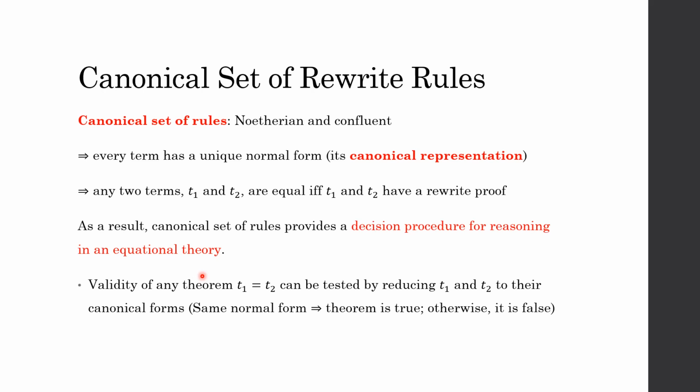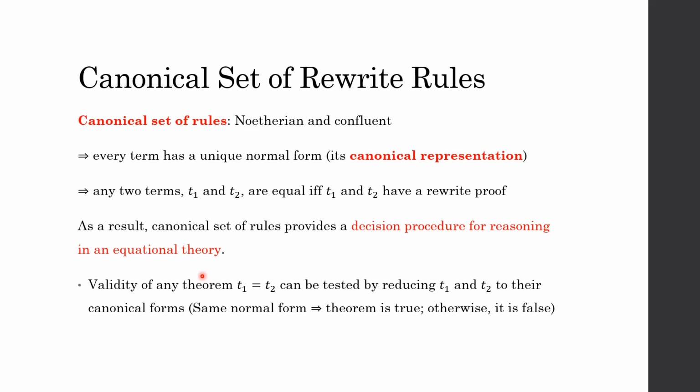With a unique normal form, any two terms T1 and T2 are equal if and only if T1 and T2 have a rewrite proof, which means both will normalize to the same normal form, and that normal form will be unique, so we do not need to worry whether it might be different. If you have a canonical set of rules, they will have the unique normal form if they have a rewrite proof for the two terms.